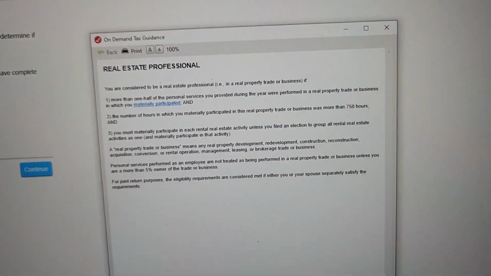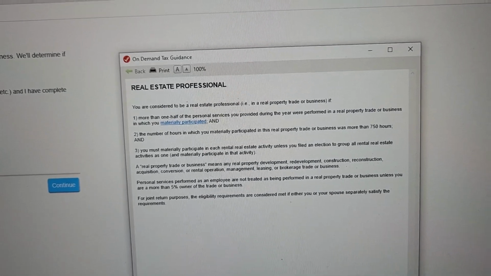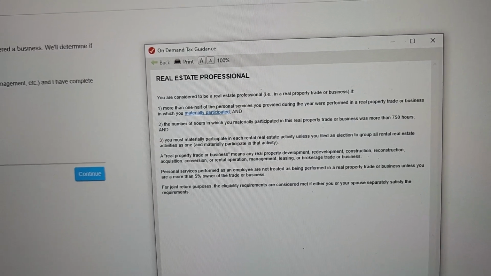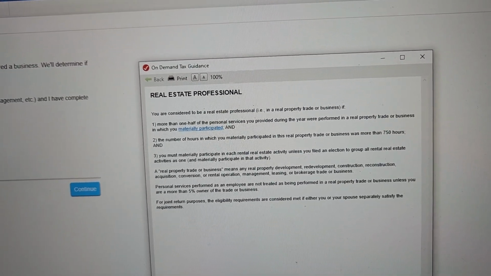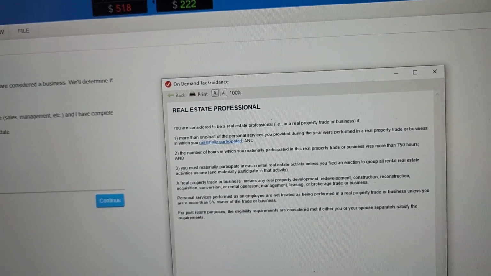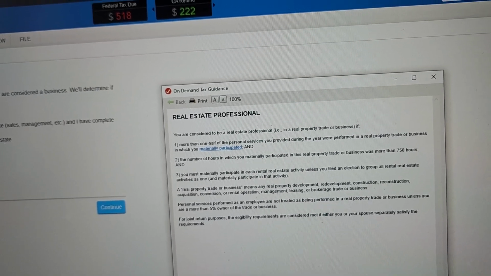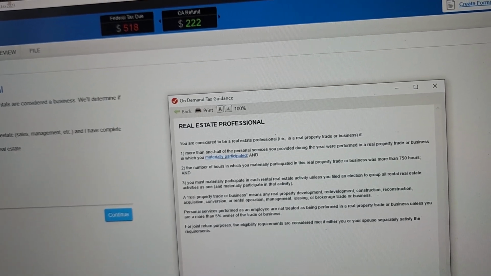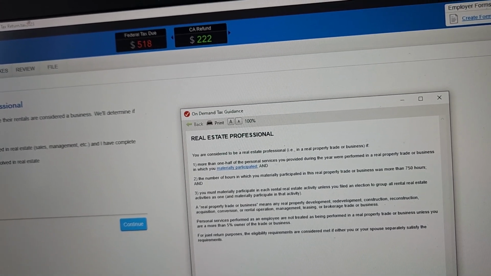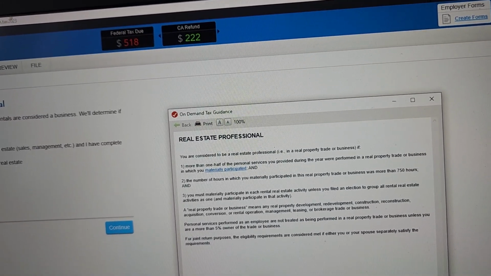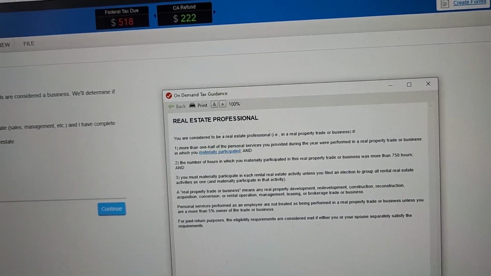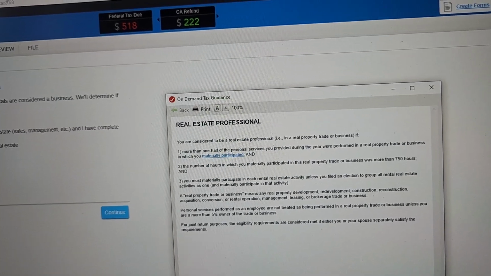So, every time I read this, I'm learning, but probably for me, if I were to go down this route down the road, I would probably file an election to group all rental real estate activities as one. So basically, and it defines here. Number one, you must materially participate. Number two, you must spend more than 750 hours. And a real property trade or business means any real estate development, redevelopment, construction, reconstruction, acquisition, conversion, or rental operation, management, leasing, and brokerage trade or business.